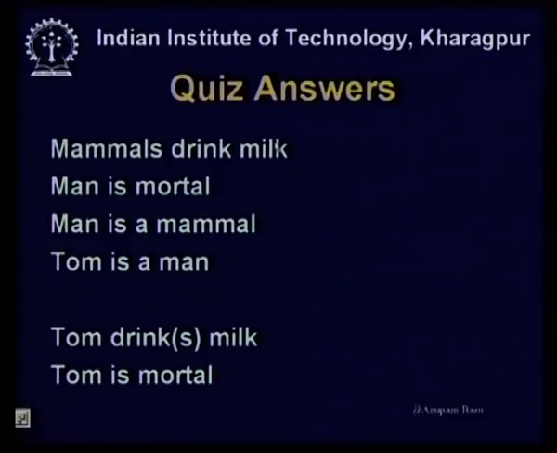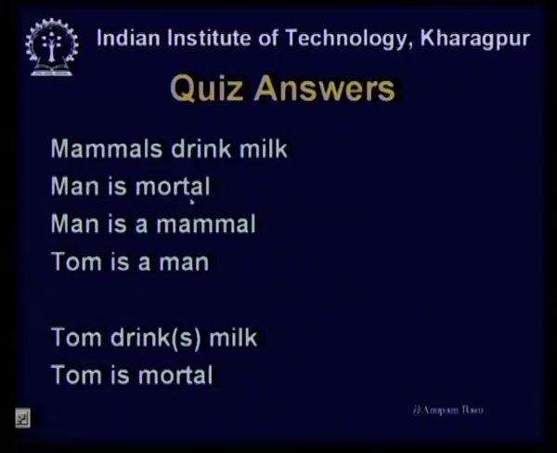So, Tom drinks milk, that is obvious to common sense, but if you had tried the techniques that we had discussed like modus ponens, resolution, probably you will not be able to prove these mechanically with the information that was provided. You see, there is a subtle difference between these two statements that I am making. One is that intuitively you are able to understand and derive Tom drinks milk, but what is the mechanism that is going on behind this reasoning?